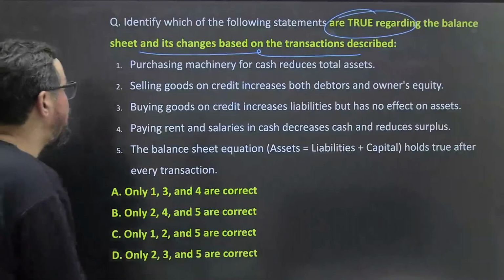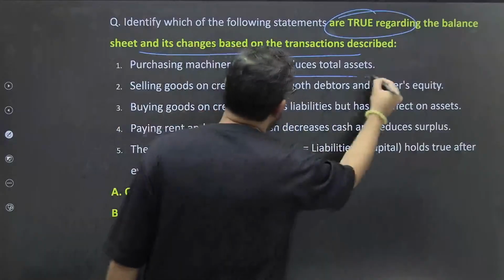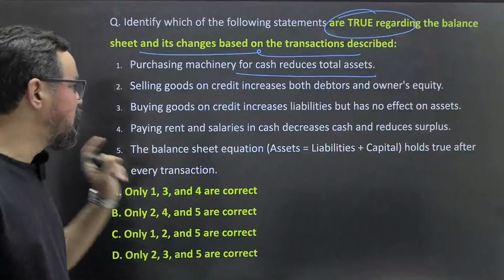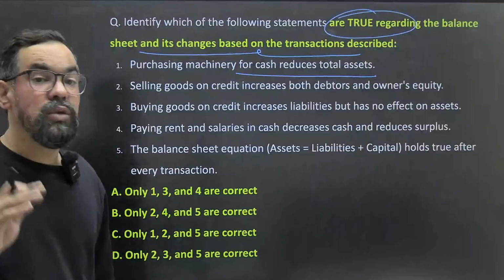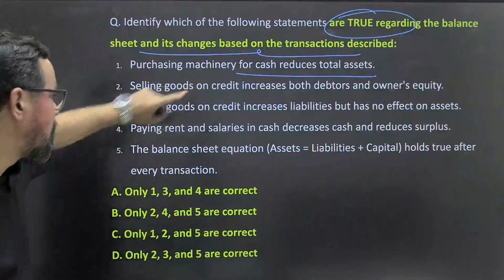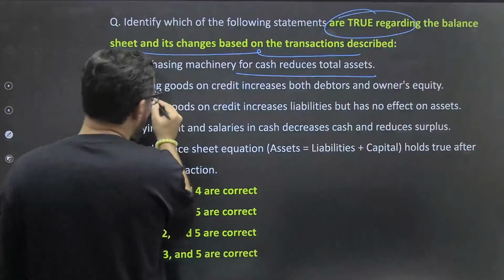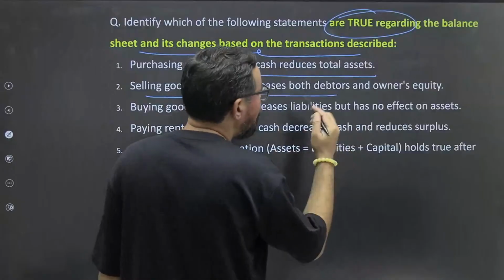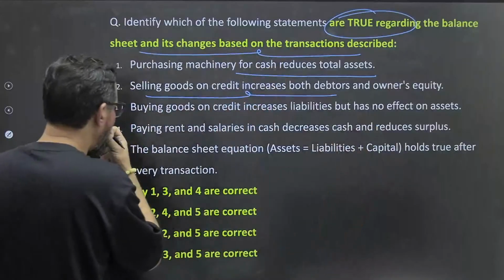Purchasing machinery for cash reduces total assets. So the first statement is purchasing machinery for cash reduces total assets. The second one is selling goods on credit increases both debtors and owners' equity.